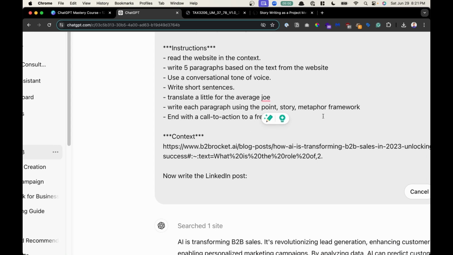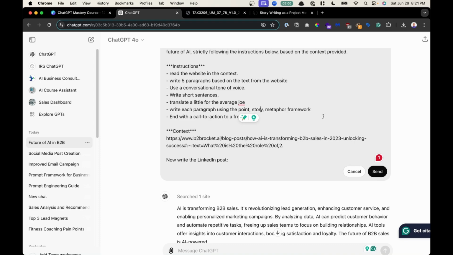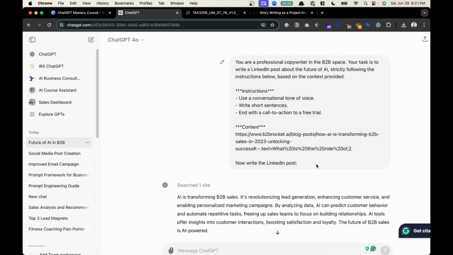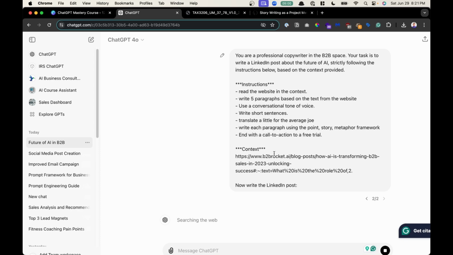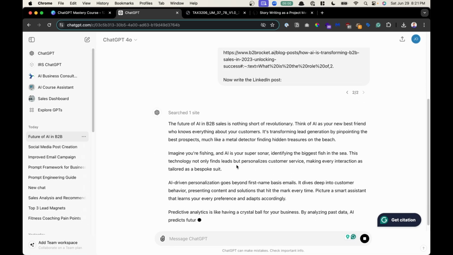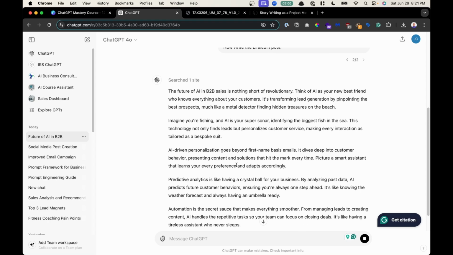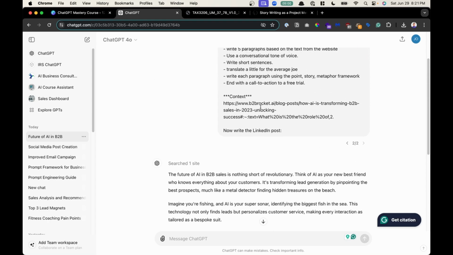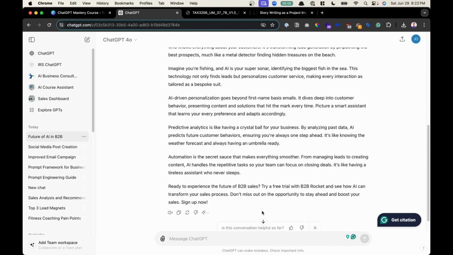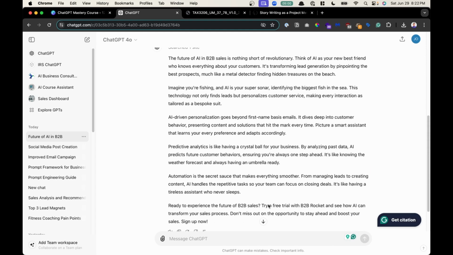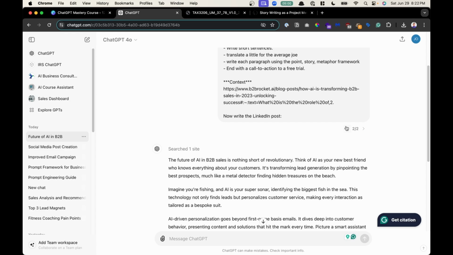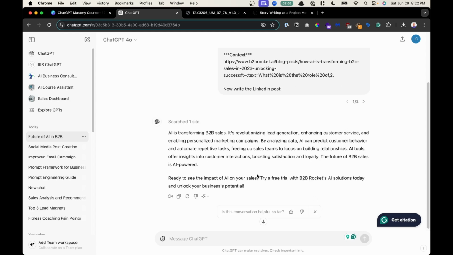So I went back and forth. I remember trying to reach that first criteria of 80% good enough. And then I would click send. And then I finally got a really good output that I liked. I was like, oh man, we got our 5 paragraphs. It's translated for average Joe. It went and read the website. It used a point story metaphor, and then it even ended with a call to action to a free trial. Awesome. So it met all my criteria. This is way better than the first version that it spit out.